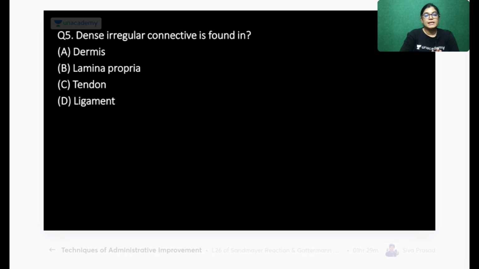Dense irregular connective tissue is found in which of the following? Whether it is dermis, whether it is lamina propria, whether it is tendon or ligaments. 4 options are there. Mark the correct answer.